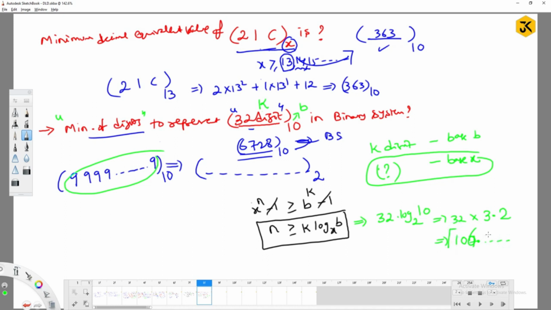Points are not supported, so the value of n should be greater than or equal to the floor, 106. That means n should be greater than or equal to 107. So you must compulsorily have 107 bits in order to convert a 32 digit number into the respective binary number system.